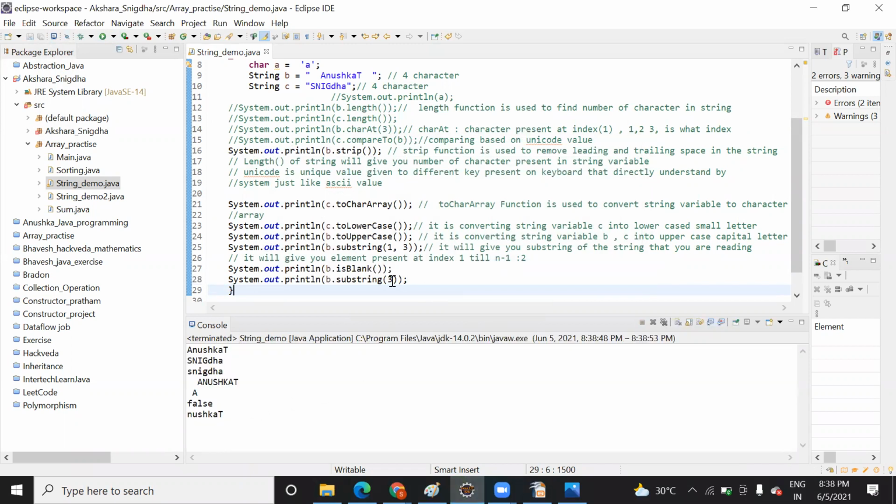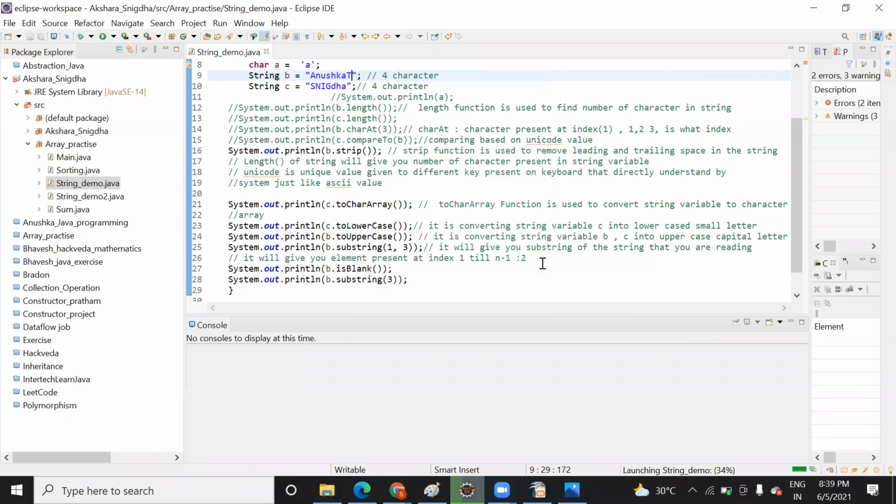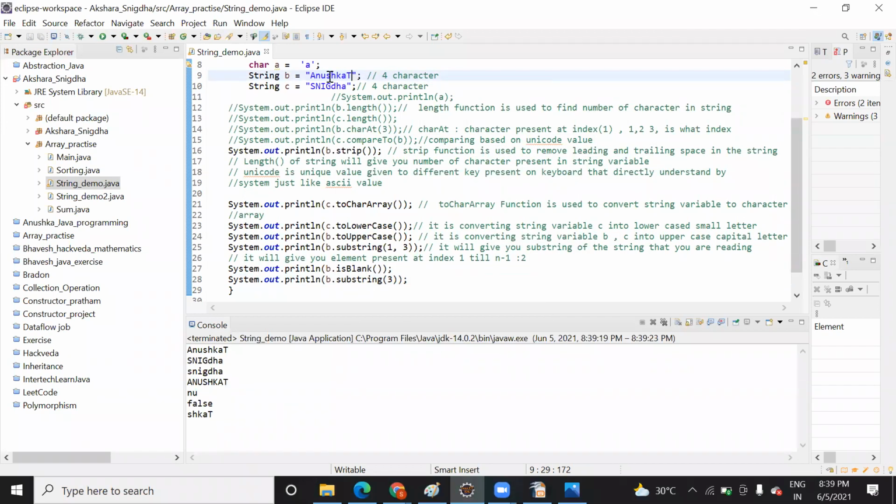So you see when I pass 3 here, it is showing me the data that starts from index 3. You can count 0, 1, 2, 3. So it is starting from n. Sorry, I have given a space here. When I remove the space, you can see it is starting from the S, right? So this kind of function will help you to work with strings, and there is a variety of functions you can apply on a string.